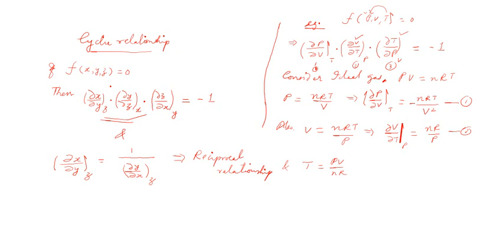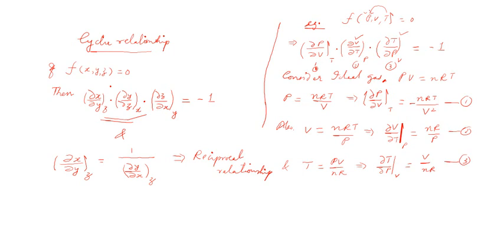So what will be ∂T/∂P, keeping V as a constant? What will be the answer? V is kept as a constant, so it will be equal to simply V/nR, is it not? That is the result.